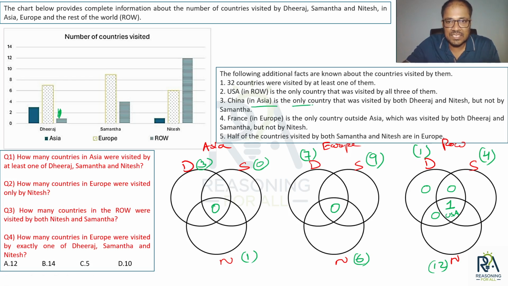China is the only country that was visited by both Dheeraj and Nitesh but not by Samantha. Okay, China और कहां पे आएगा? China एशिया में आएगा. Dheeraj and Nitesh but not by Samantha. So there is one country, that is China, and China is the only country that is visited by Dheeraj and Nitesh but not Samantha. मतलब बाकी सारे regions में this value will be 0. राइट, तो ऑलरेडी रेस्ट ऑफ द वर्ल्ड में तो ये ऑलरेडी 0 है ही, तो आपको बस यूरोप में भी इसको क्या करना है? 0 कर देना. डन. ओके, देन